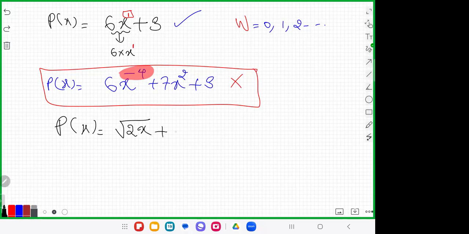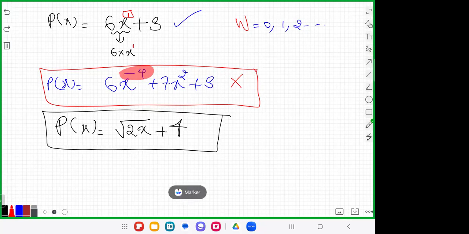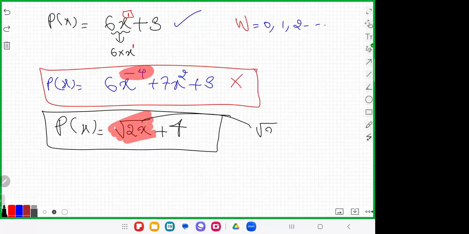Root of 2x plus 4. Is it a polynomial or not? No. Why? Root of 2x means root 2 into root x. Root 2 is root 2 itself, and root x means x raised to 1 by 2. So 1 by 2 is not a whole number, so it's not a polynomial.